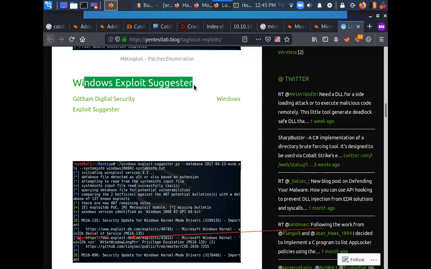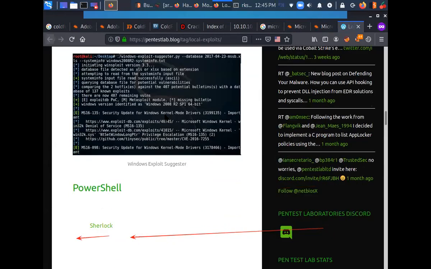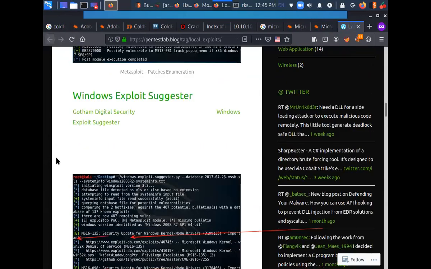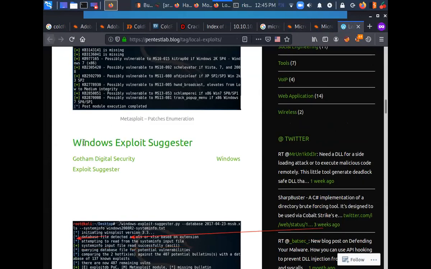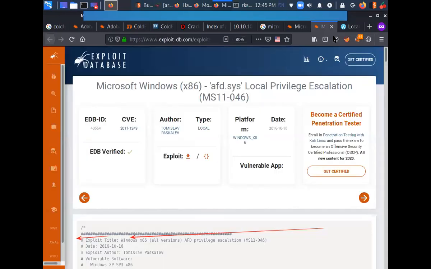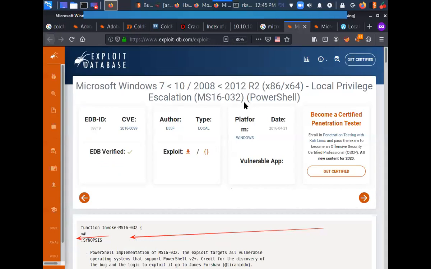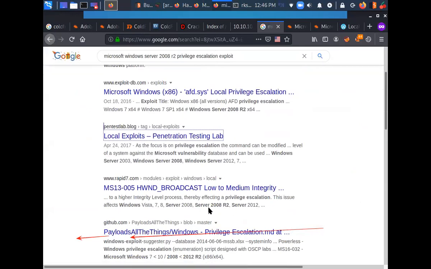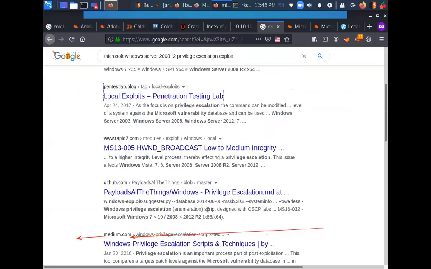It is using Windows Exploit Suggester. So let me introduce you to this amazing tool, that is Windows Exploit Suggester. How to use this tool. A bunch of exploits are available here: MS11-046, MS16-032. And if I keep on searching, I'll find some more exploits over here.